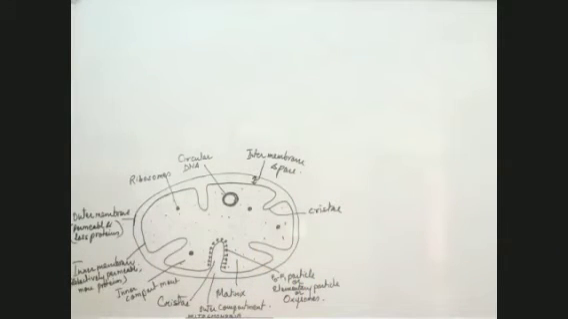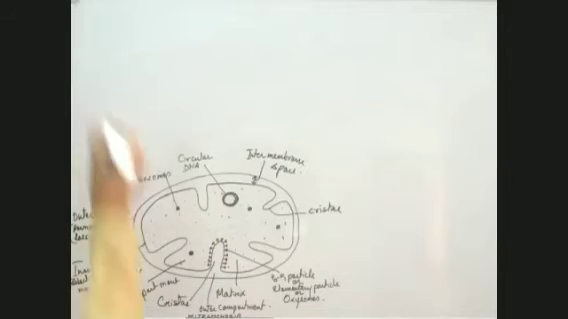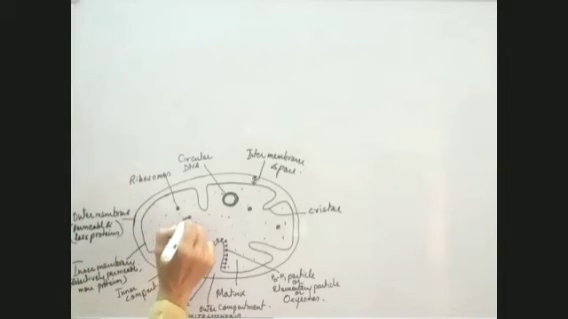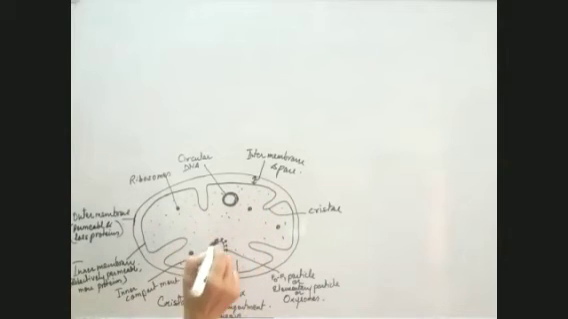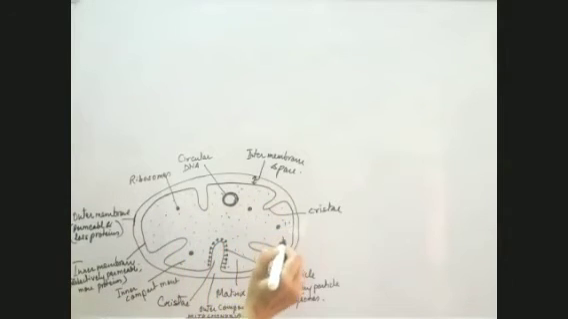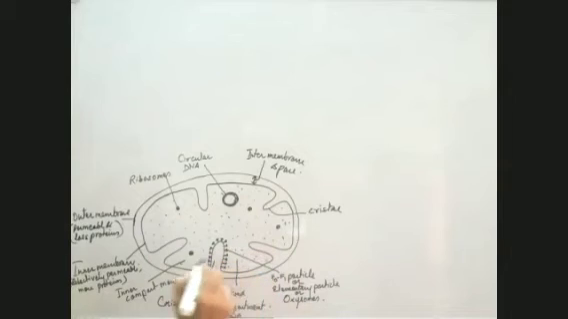Now here, what I want to tell you about the matrix. This is the ground substance in the mitochondria; the substance which it is filled with is the matrix. This ground substance is matrix.